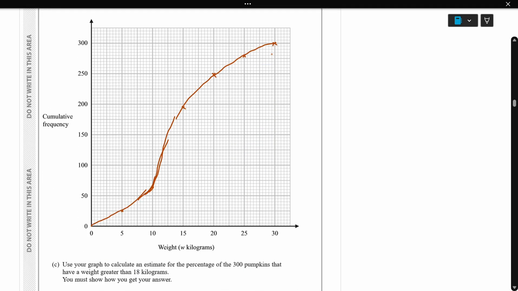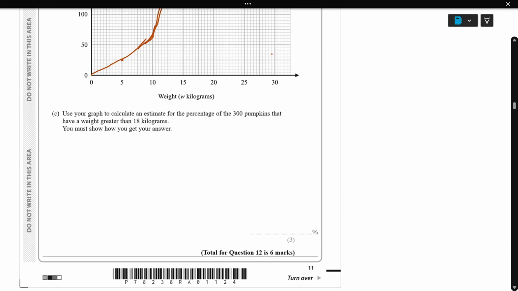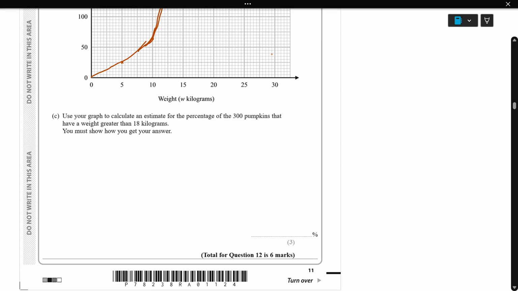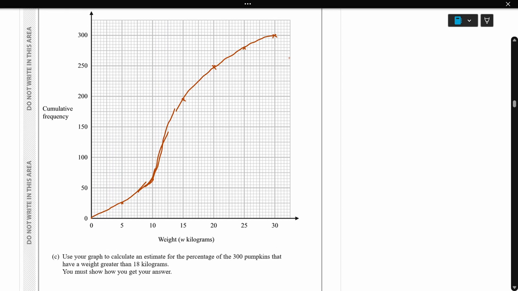Okay, so the next part is to use the graph to estimate the percentage of the 300 pumpkins that have weight greater than 18 kilograms. So the kilogram axis is here, greater than 18, so this is 15, then 18 is here, approximately. Use a ruler and draw a straight line.